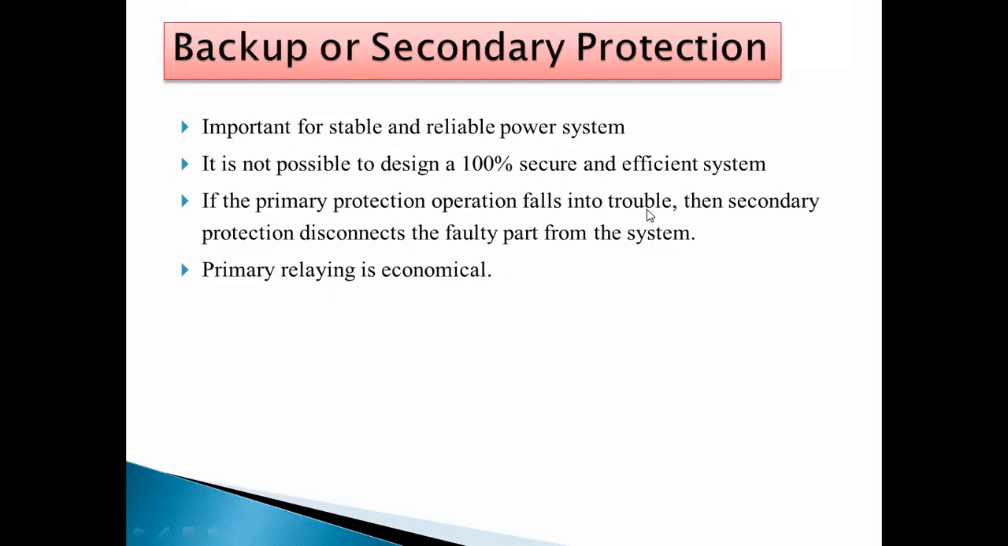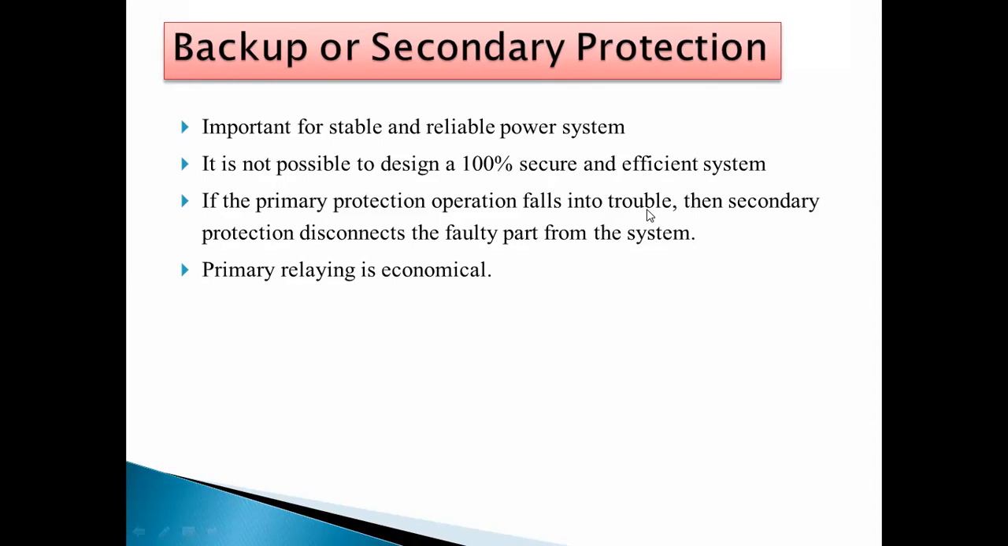So this backup or secondary protection is important for a stable and reliable power system, meaning if we want a continuous supply. Actually, the primary protection is doing 90% of the work. Our relays are very efficient, and not only relays, other protective devices are also very efficient, and we are using them at each and every section. That's why there is no problem. They disconnect the faulty section and do their job well. That is almost 90%, as I just told you.